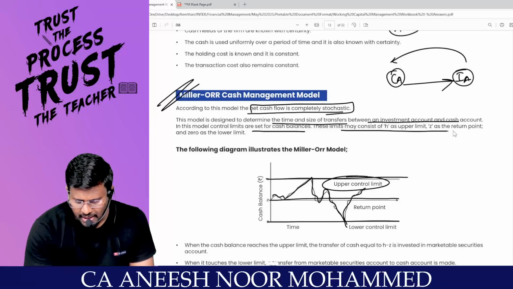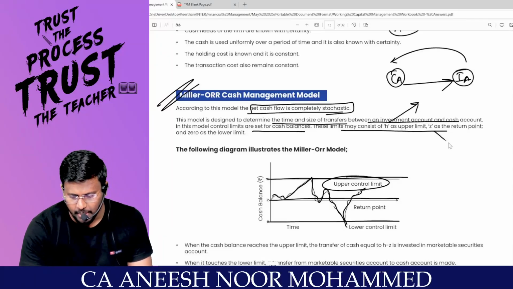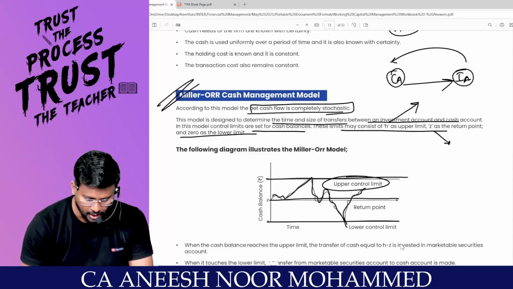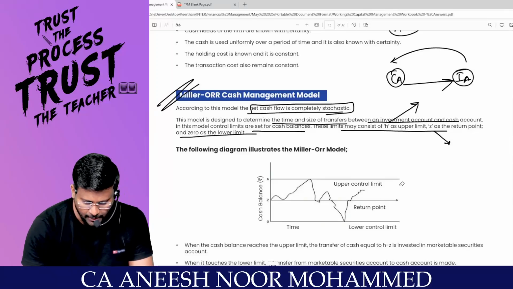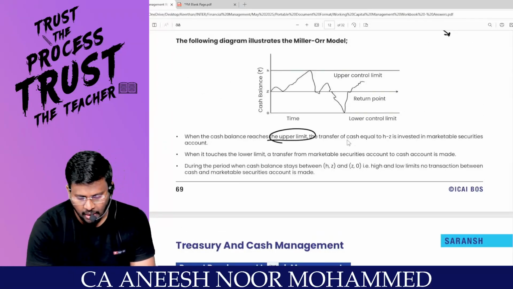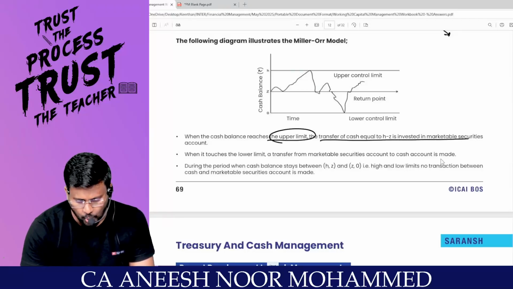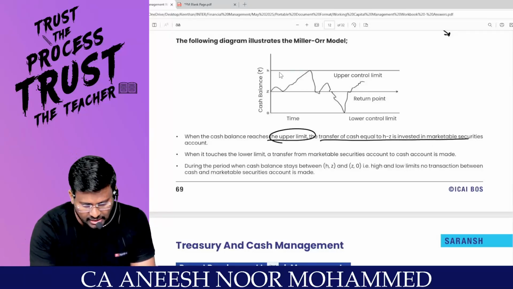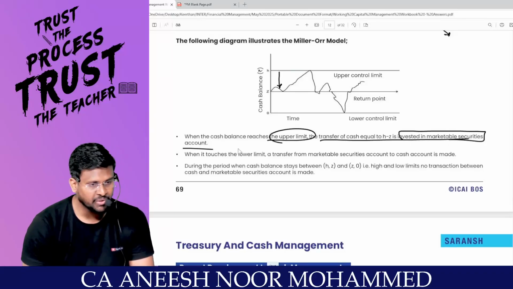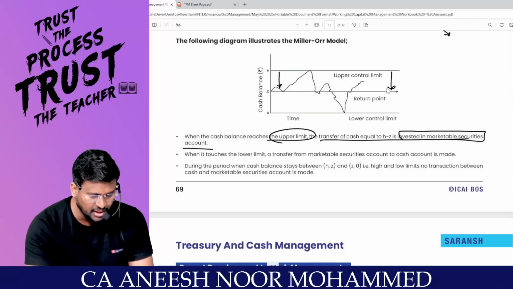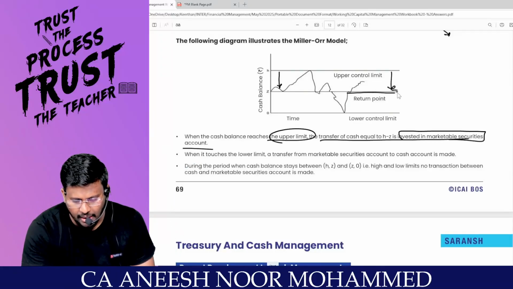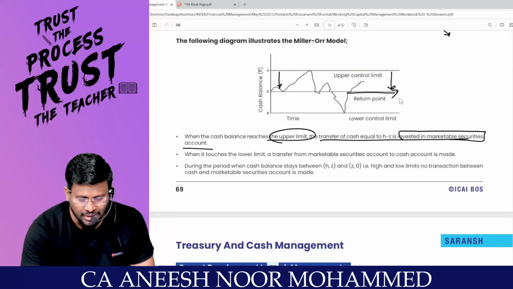These limits consist of H as the upper limit, Z as the return point, and 0 as the lower limit. When the cash balance reaches the upper limit, transfer of cash equal to H minus Z, this much cash, is invested in the marketable securities account. This difference will go and be invested. That means I won't keep money more than the return point.